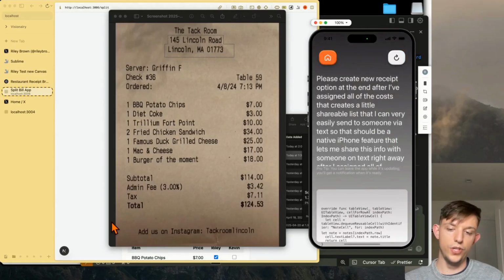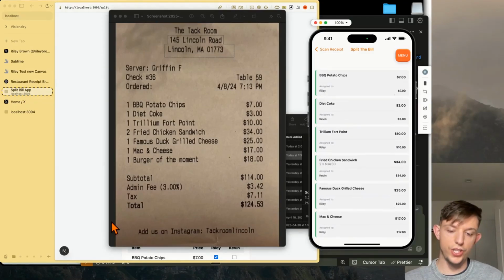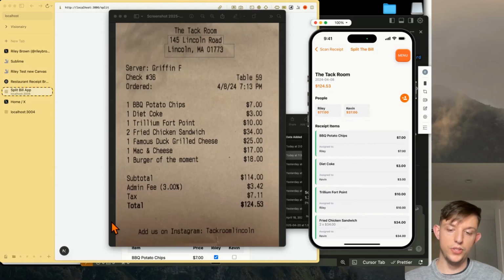Okay, so now the code is generating, and we can actually watch the updates as it happens on the VibeCode app, and it's building this native iOS app. And since it is a native iOS app, and that's what we're building, we get access to the native features like share on messages. And so we should have a feature that pops up on here that allows me to very quickly share it with Kevin. As you can see here, it hit refresh. Okay, I saw that some changes are happening. I still don't see the share feature. Let's see if it adds it.